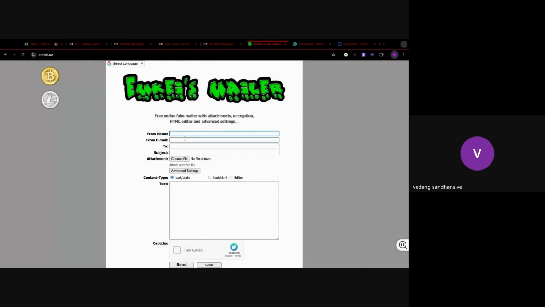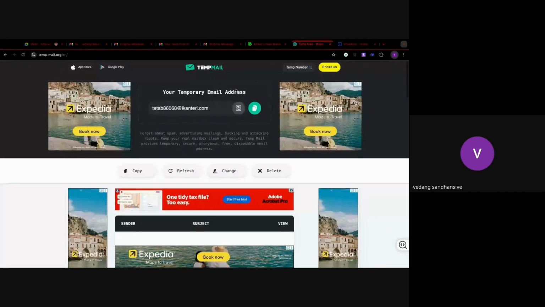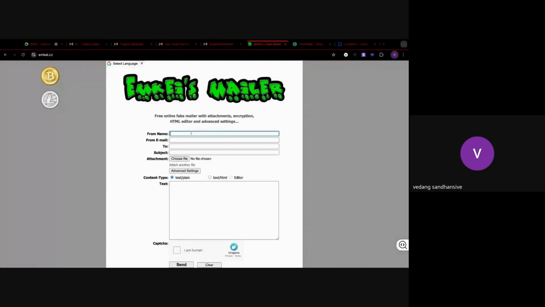In this particular practical, we're first going to need an email address. So I'm going to take a temporary email address from here. This is my temporary email address which I'm going to mail to. I'll put it inside, let's say, GCA@gmail.com, and I'll put it to this particular email address.